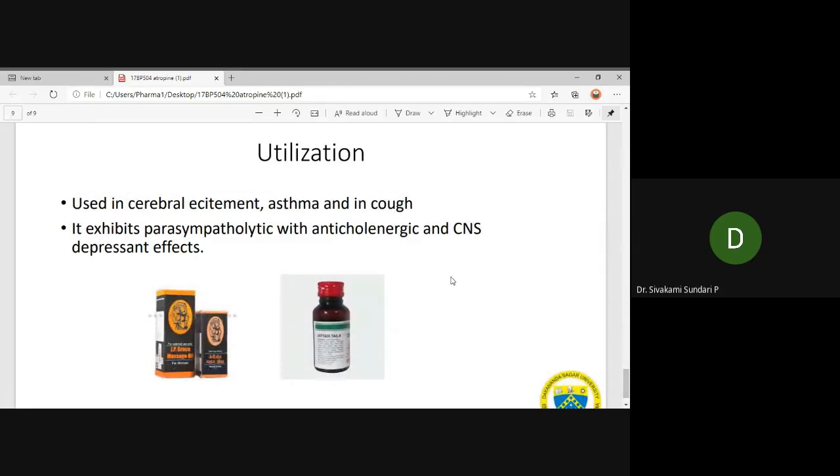Utilization of atropine: it exhibits parasympatholytic, anticholinergic, and CNS depressant activity. It is mainly used to dilate the pupil, and it is also used in cerebral excitement and in the treatment of asthma and cough, since it is an antispasmodic agent. A few marketed products are available with atropine, and atropine eye drops are also available in the market. With this note, we are concluding the industrial production, estimation, and utilization of atropine. Thank you.